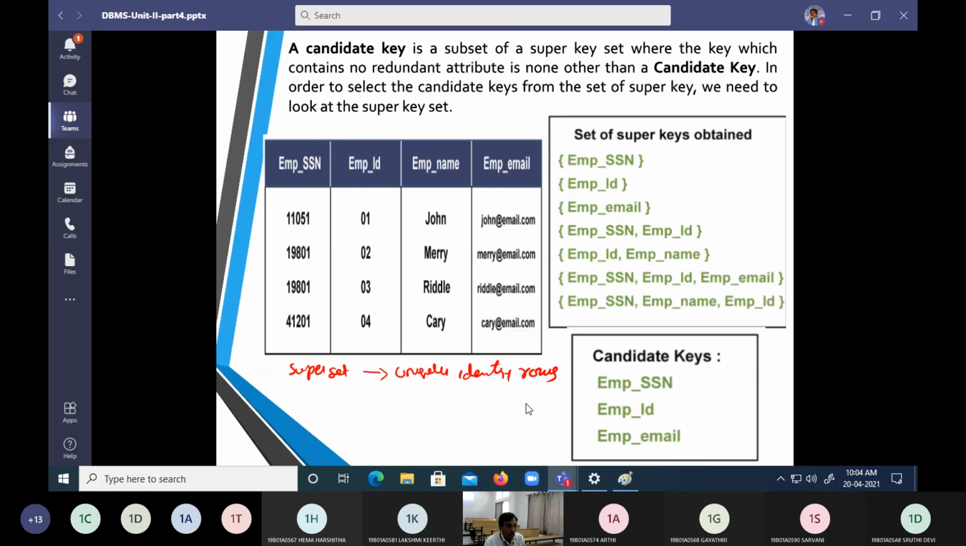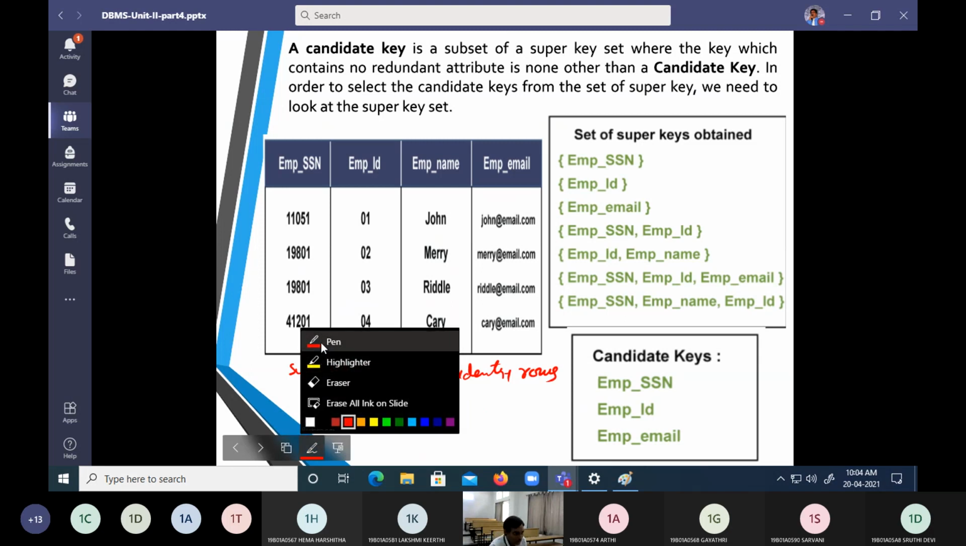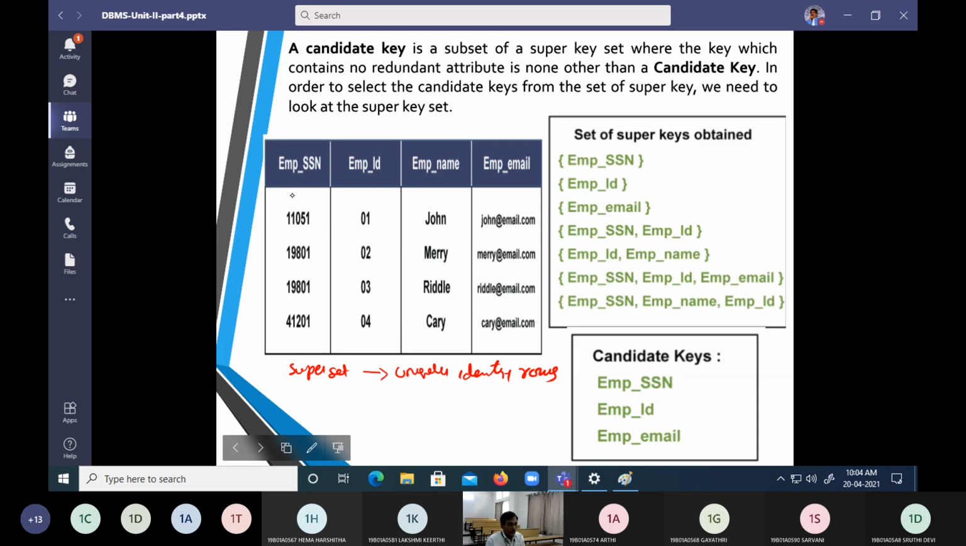So now here is an example. Employee SSN. We are going to call employee SSN, employee ID, employee name, and employee email ID. So it can be a composition of two fields. It can be a single field. It can be multiple fields. Objective: uniquely identify the rows.